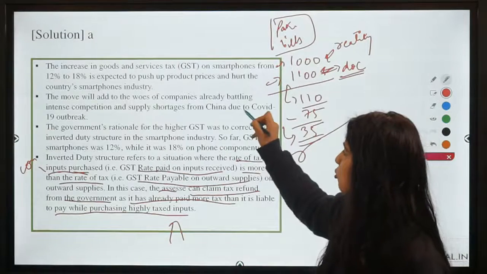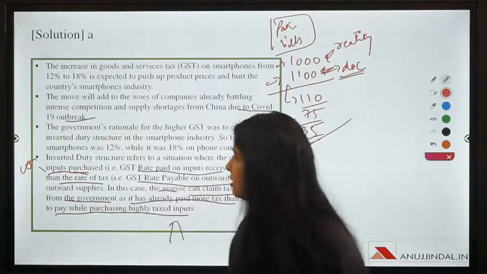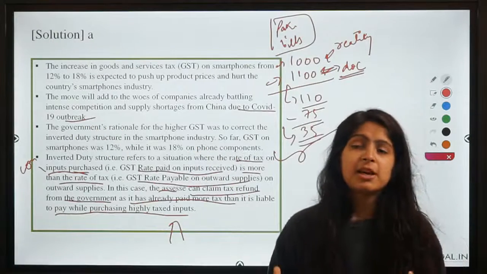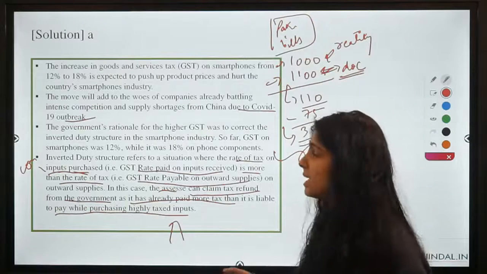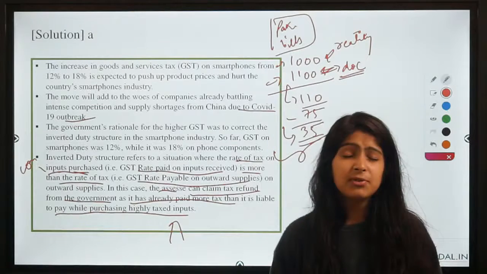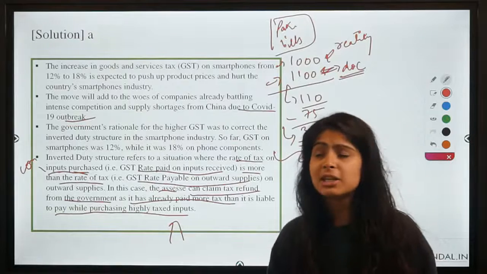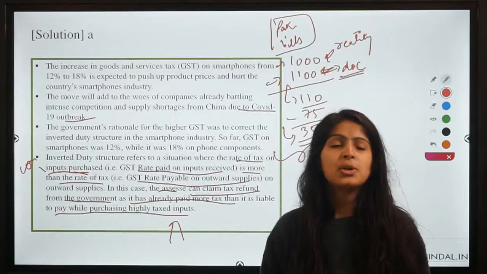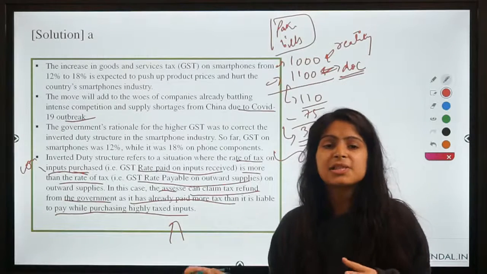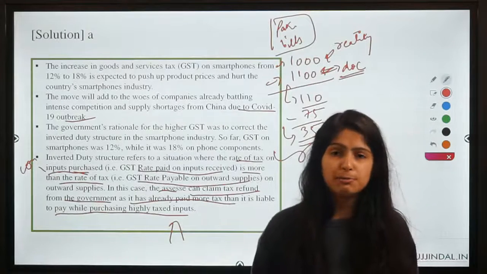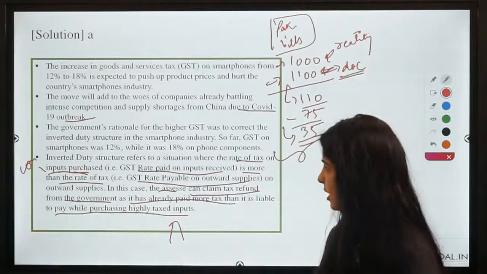And due to the COVID-19 outbreak, there are supply disruptions, raw materials and the components are not coming from China. That is why the smartphone industry is already facing some problems. Also, there was a statement by Anuj, who is the head of MI India, that this decision of government is going to add to the problems of the smartphone industry, right?